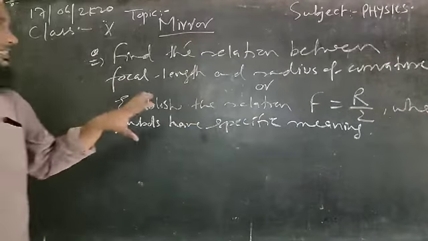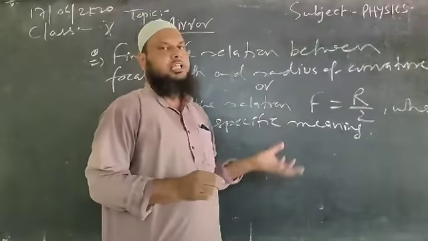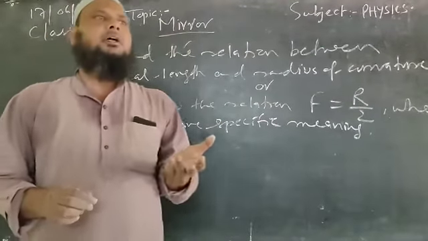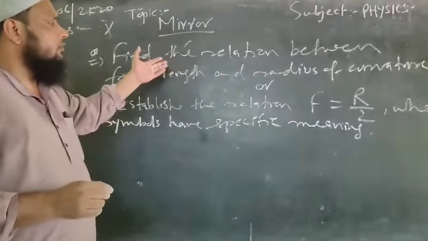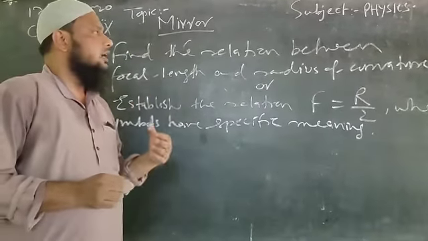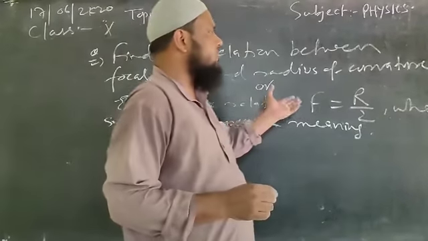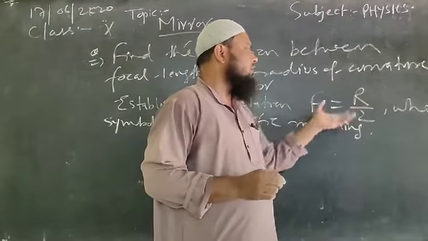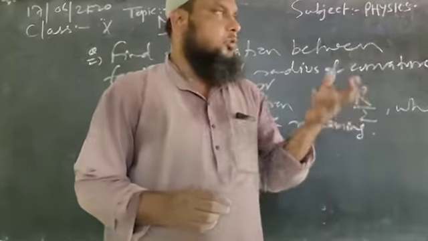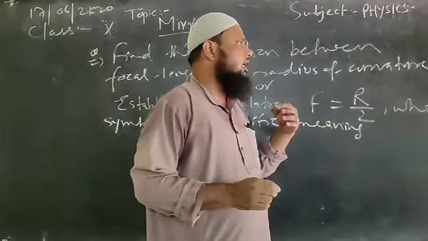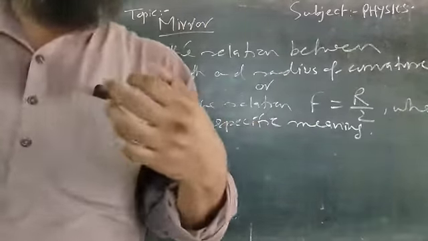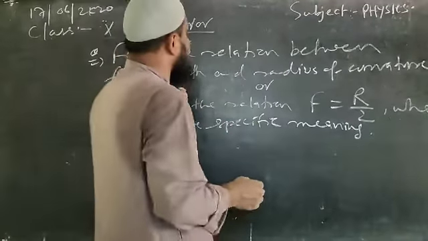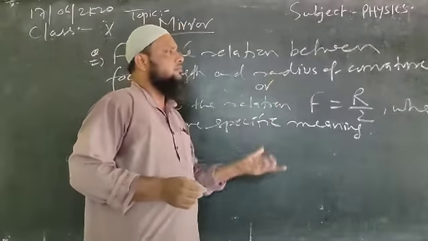This is a very important question from the perspective of your exam. In the CBSE board exam, this question is frequently asked: establish the relation between focus point and the radius of curvature, or establish the relation f equals r by 2 where symbols have their specific meaning. So before going into the detailing of these, we have to keep in mind what is focal length and what is radius of curvature. These two terms we have to be clear about.